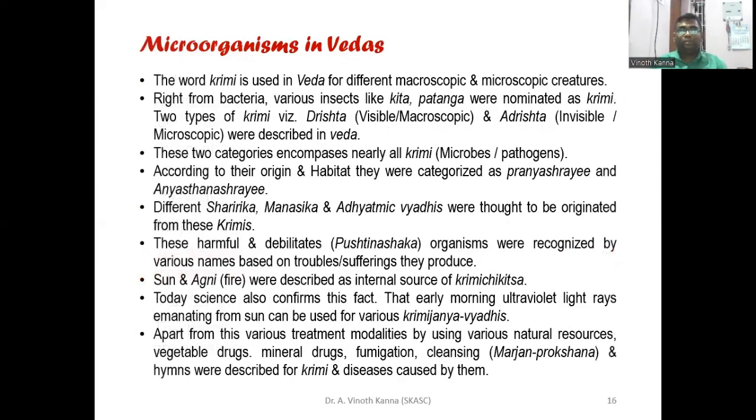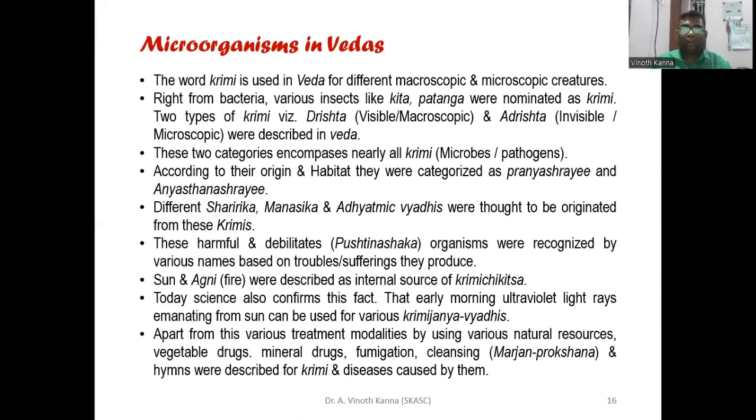So the microorganisms in the Vedas, right from bacteria to various insects, were nominated as the Krimi. They were considered either visible (macroscopic) or invisible (microscopic). Microorganisms have the capability to cause serious infections, and people thought of them as demons that could enter our body and easily cause infections.